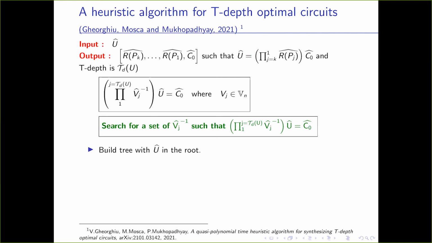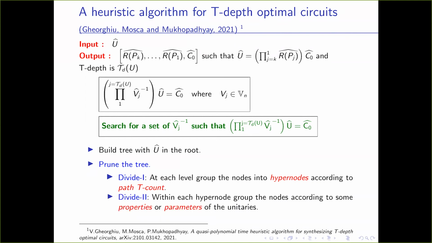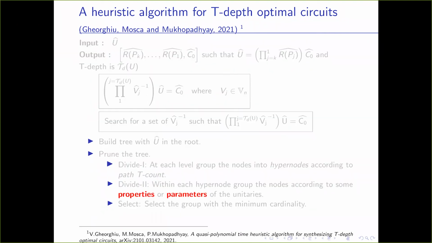So now we search for the set of these Vj inverse such that we get this Clifford. As before, we build the tree with the channel representation of U in the root, and we prune the tree. This time we have 2 kinds of division and selection. In divide 1, at each level we group the nodes into hypernodes according to path T count, and then within each hypernode we group the nodes according to some properties or parameters of the unitaries. Then we select the group with the minimum cardinality. Again, we studied the same properties: the change in STE and Hamming weight, which is the number of non-zero entries in a matrix.